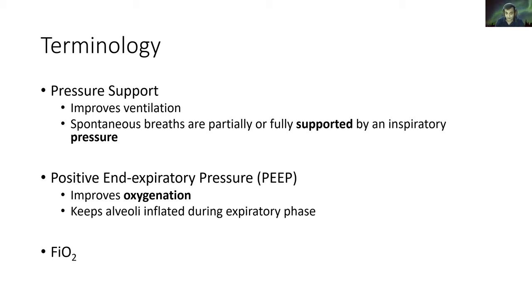Now, positive end-expiratory pressure, or PEEP, is that pressure that keeps the alveoli open at the end of expiration. So what do pressure support and PEEP do? Pressure support improves the ventilation, that is the CO2 part, and the PEEP improves the oxygenation, that is the O2 part. Now FiO2 is the fractional inspired concentration of oxygen. It varies from 21%, the atmospheric concentration, to 100%.